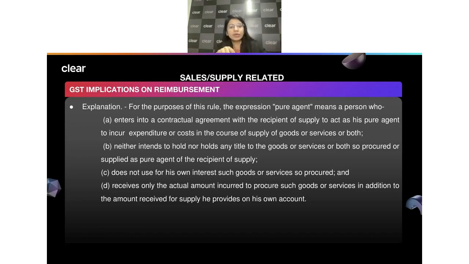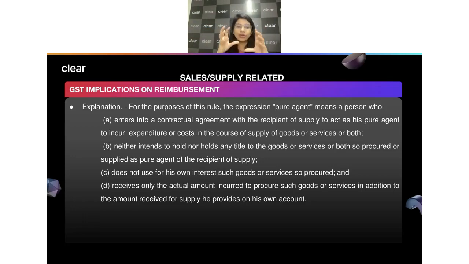So here we do not use it for any of our own interest, and we receive only the actual payment. Though I paid the government 2,000, I only recovered 2,000. I was not recovering any extra service fees for that. I was not asking, okay, you give me 2,500 because I am doing all this for you, and I'm not going to do that. If I'm going to do that, in that case my fees would be 10,000 plus 500, which is a service charge, right? So here I'm not doing that.